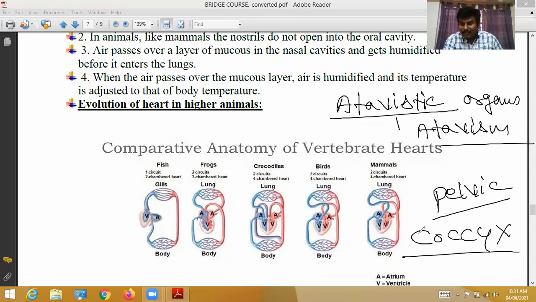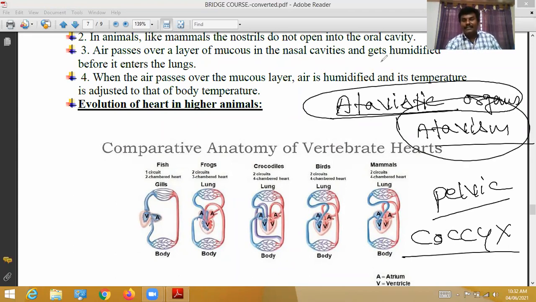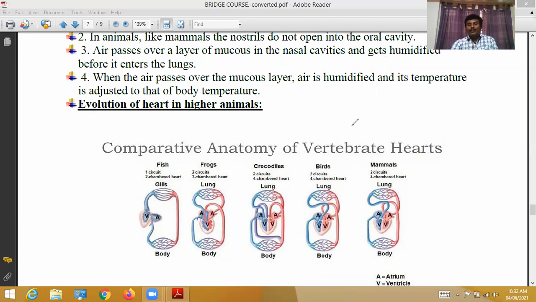A newly born baby had a tail. That is called an atavistic organ. That phenomenon is called atavism. In higher classes, you will study evolution. So during the course of evolution, whatever organs are used more, those are evolved. Whatever organs are not used, those disappear.